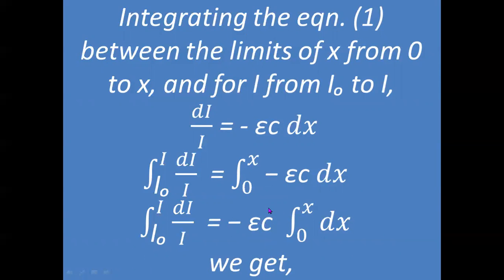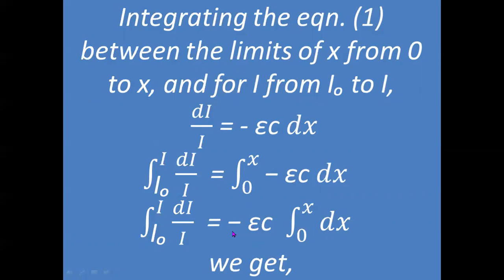These are constant. Therefore, we have taken them outside the integration symbol. Actually, epsilon is the constant, whereas C is concentration. Concentration may not be constant, but when we do an experiment, the concentration of the solution will not change. Once we have prepared a solution of a particular concentration, the concentration will not change. Otherwise, for different solutions, concentration will also change. So keeping the concentration of the solution constant, we can keep these two outside.